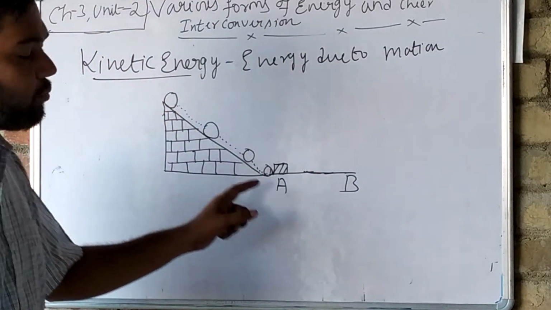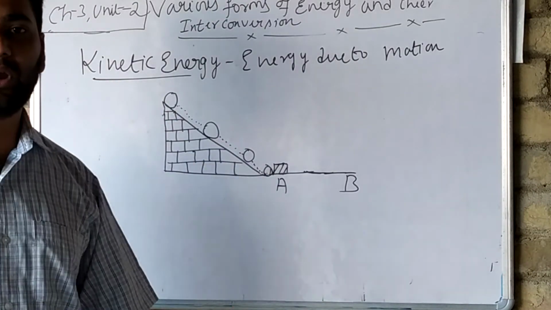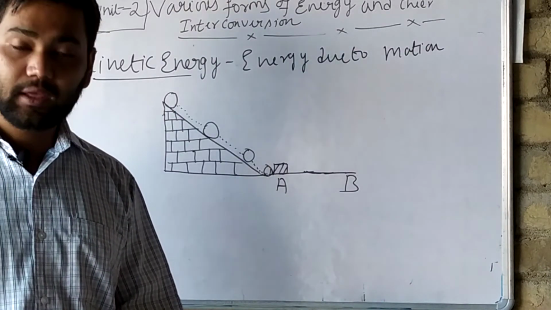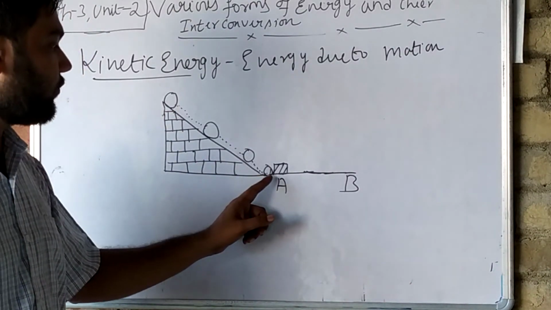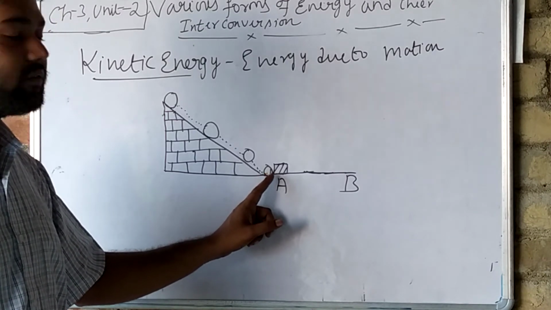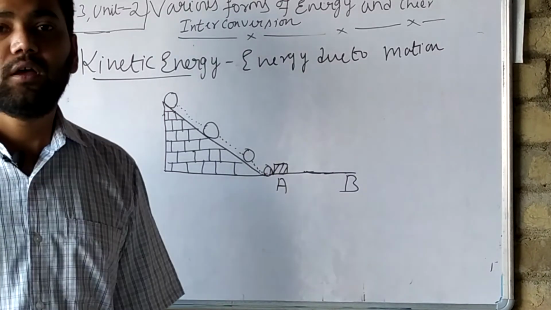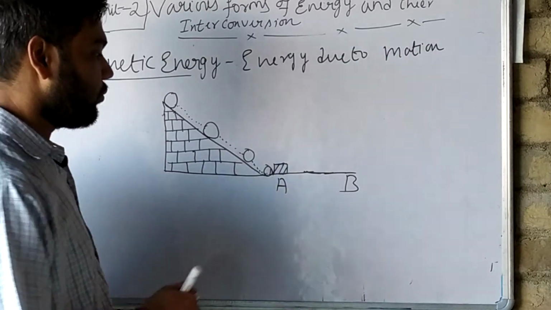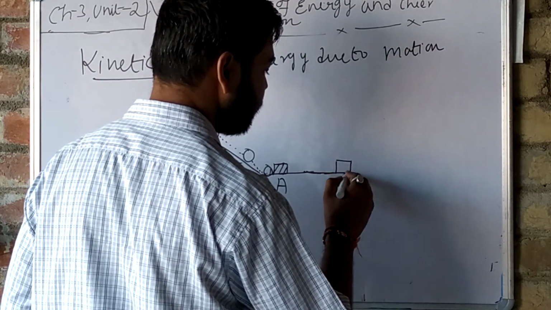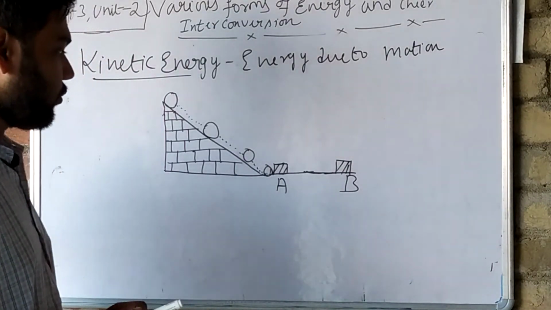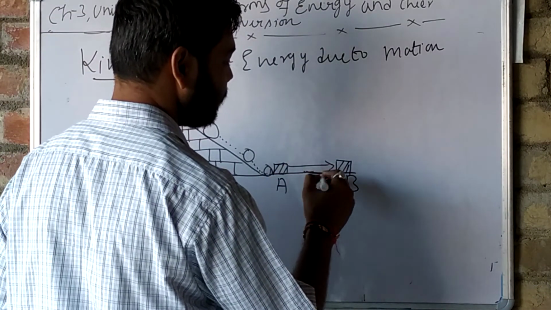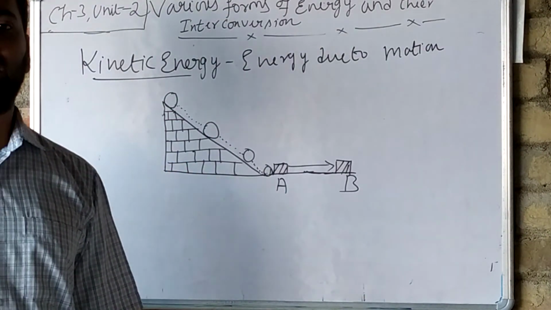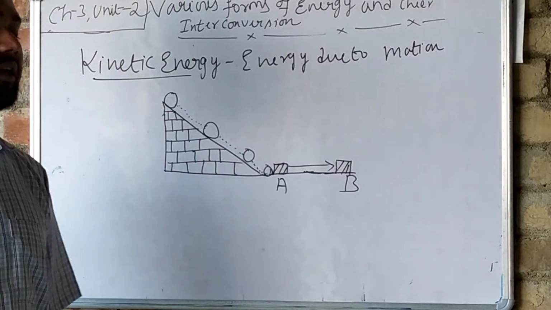Because of the fast movement on the sloping surface, the ball will gain energy, and because of that energy, when it touches the surface of the box, it will push it, and the box will shift from position A to position B. So this is the example of kinetic energy. Okay, this is the actual case of kinetic energy.